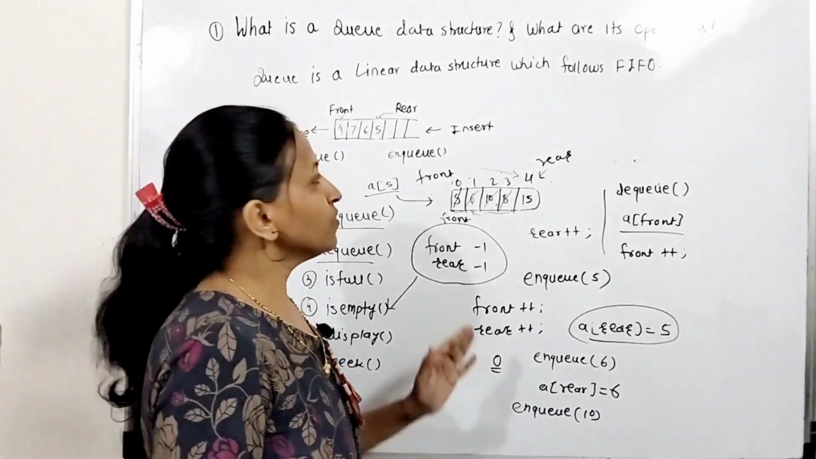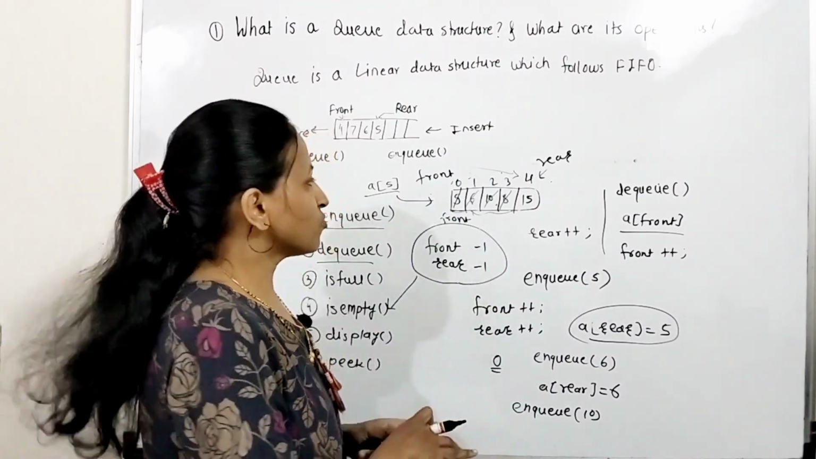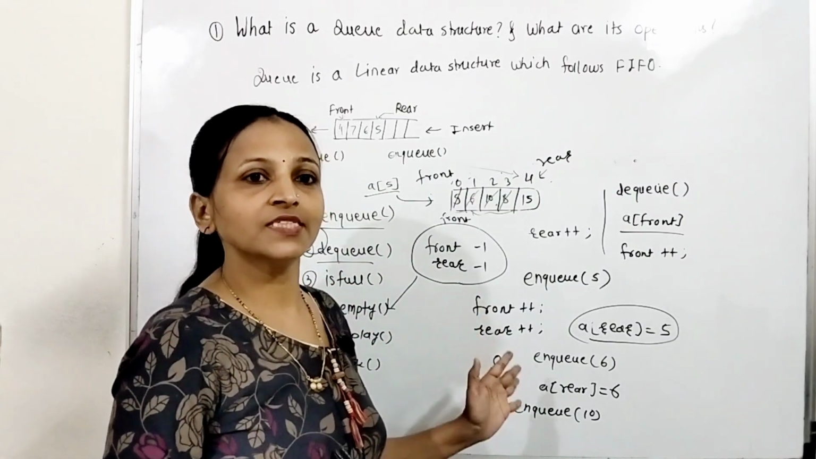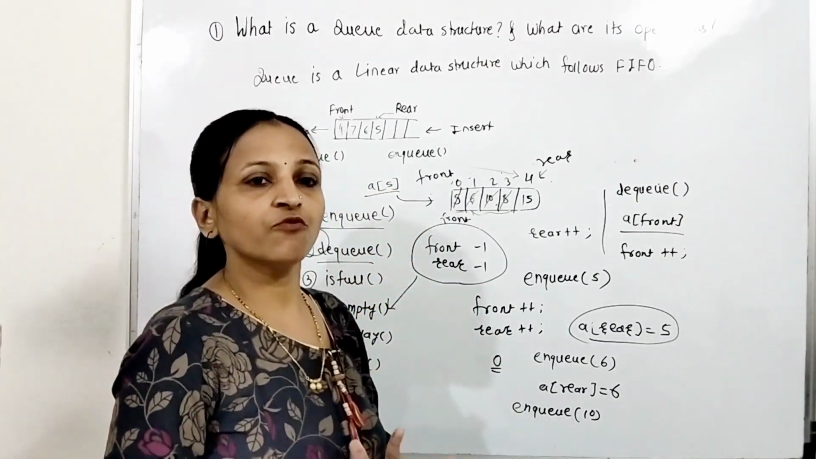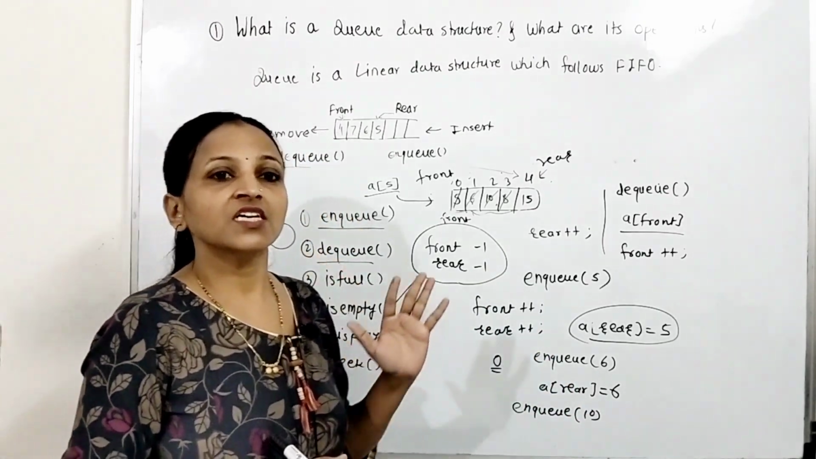What is a queue? Queue is a linear data structure which follows first in first out, means whatever element is inserted first will be removed first. That's why it is called a first in first out data structure. Queue has two ends, front and rear. For insertion you have to use the rear end, for deletion you have to use the front end.